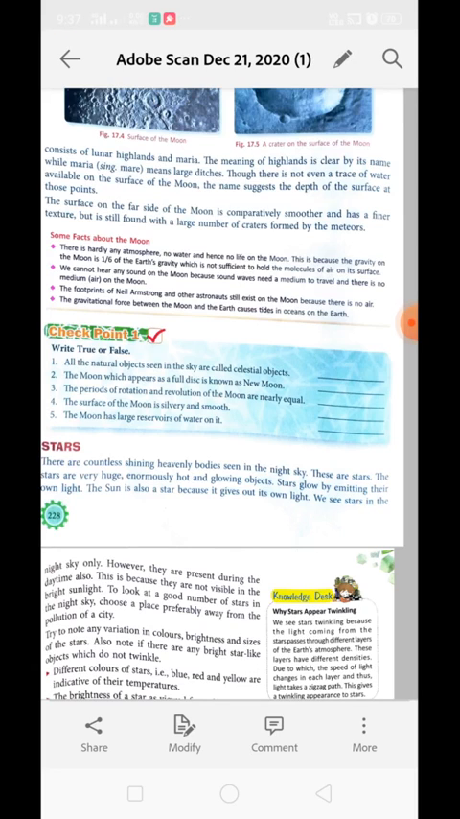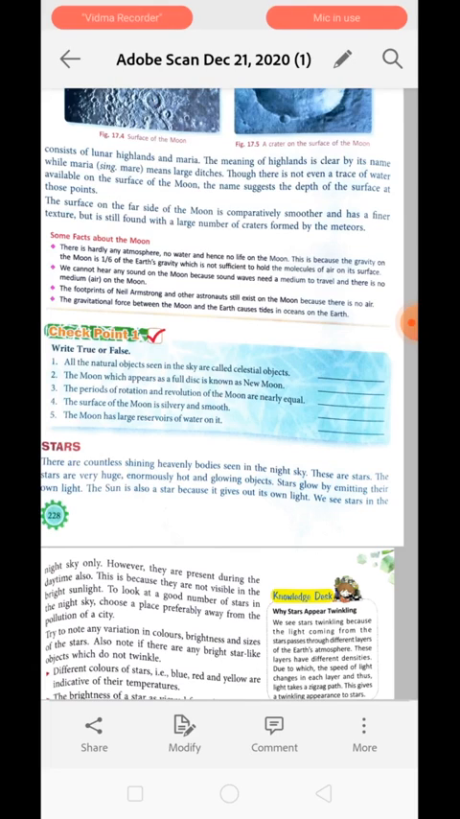Okay, the footprints of Neil Armstrong and other astronauts who have visited the moon are still there. Why? Because there is no air to make them disappear. There is no dust floating in the air to settle down on those footprints.